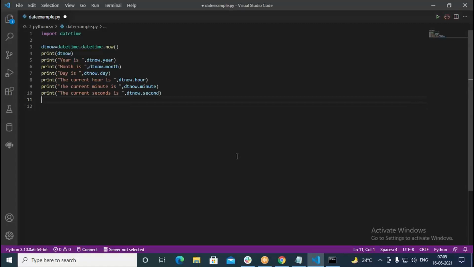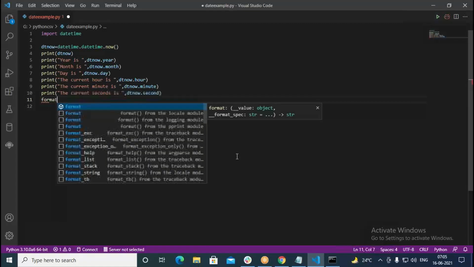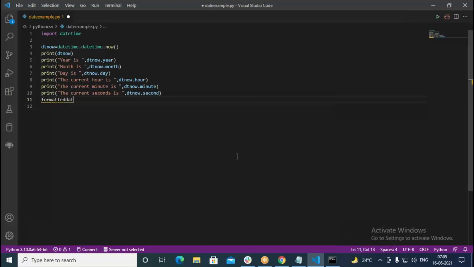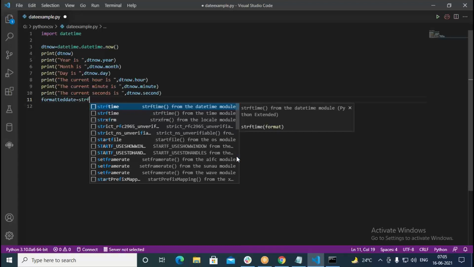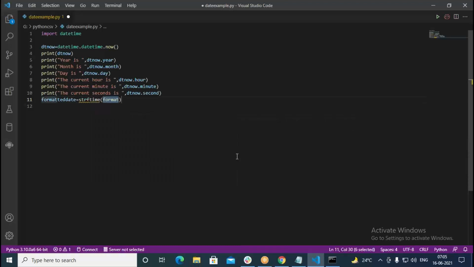So here I put formatted date equal to, here I write strftime. I need to put the format first of all. I write it as %a, followed by %A, again I put here. Then after that I need to put dt now.